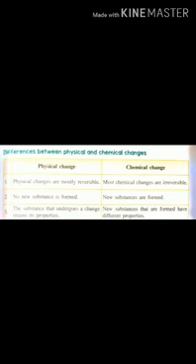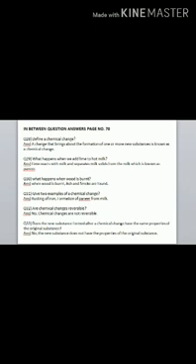Now with this we have completed the topic of physical change and chemical change today, and here I am attaching a few in-between questions from the same topic. You have to go through them, write them down in your notebooks and revise them timely.